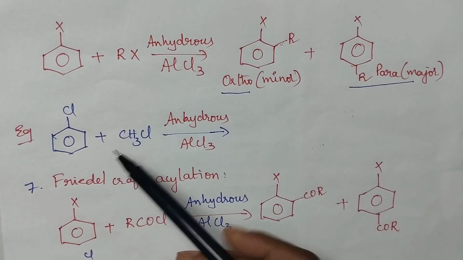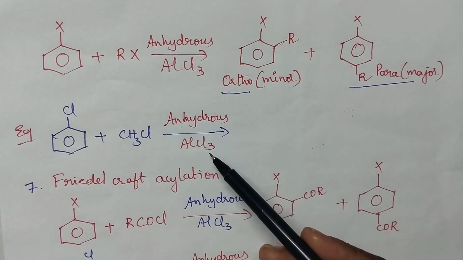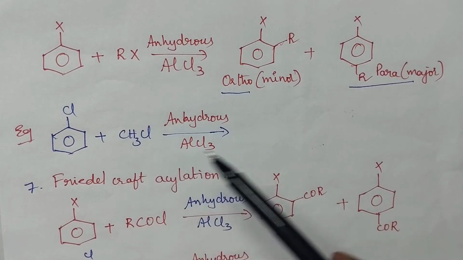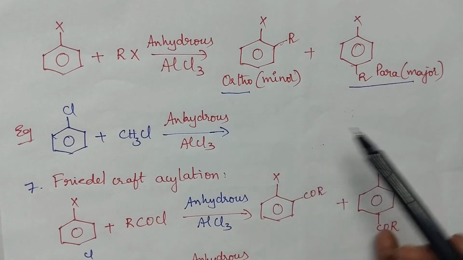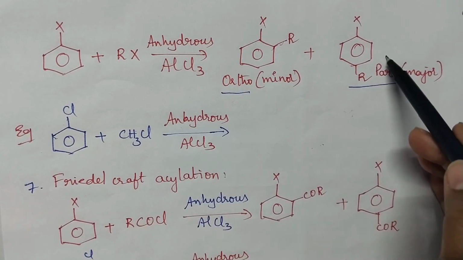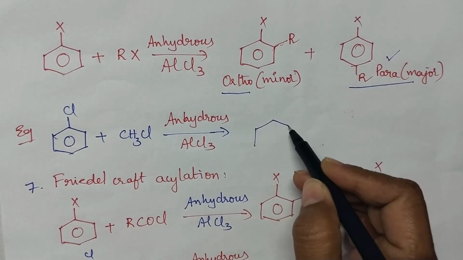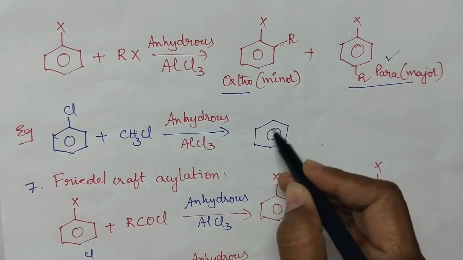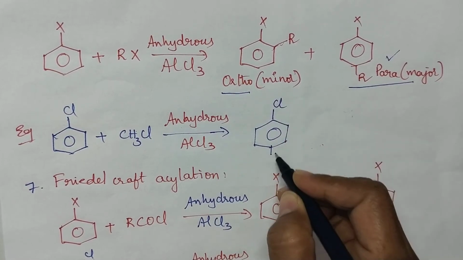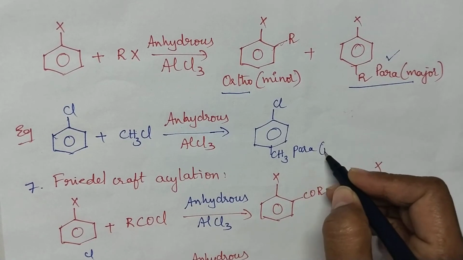Chlorobenzene reacts with methyl chloride in the presence of anhydrous AlCl3. Now guess what is the major product. So here also undoubtedly both ortho and para isomers will be formed. But remember students, always the para isomer is the major product. So let us write the para isomer. So the para isomer is the major product.